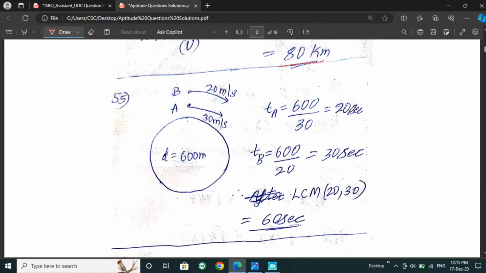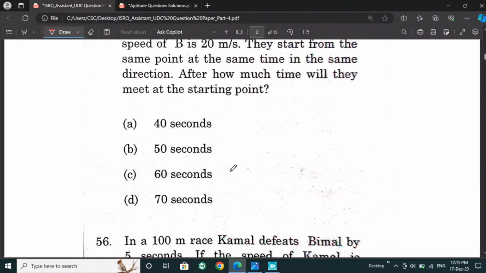For A it will be 20 seconds and for B it is 30 seconds. After that we have to take the LCM of both the times, so we get 60 seconds as the LCM. So at 60 seconds they will meet. The answer is option C.